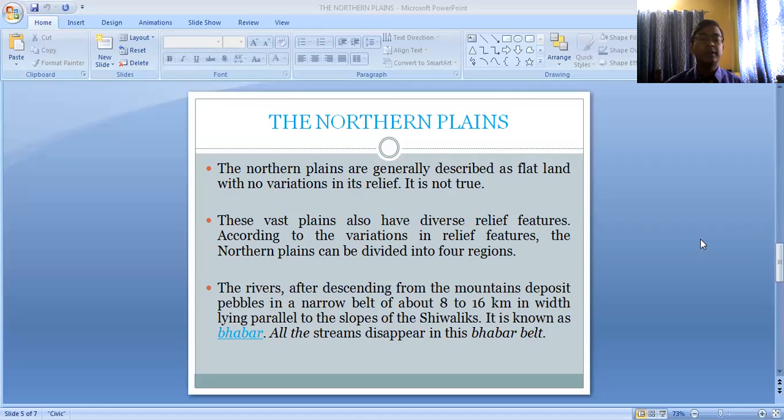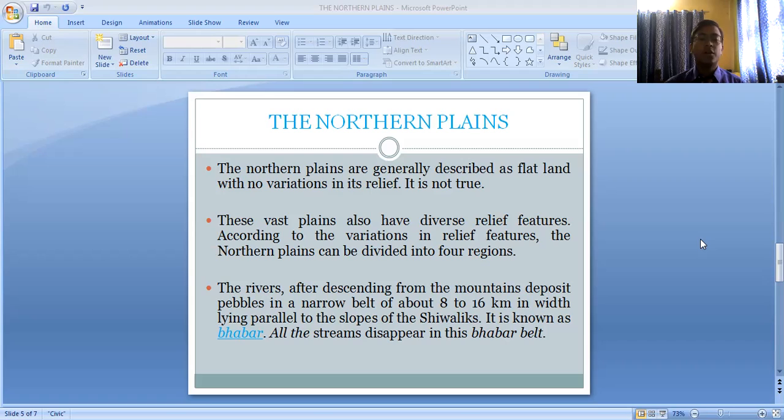Even in the northern plains, there are further subdivisions. There are differences in the characteristics of the northern plain, because some parts are highly fertile, and some parts are not so fertile. Some parts lie just near the foothills of the Himalayas, and some lie away from the Himalayan part. So the northern plains are not actually a flat land; there is a variation in its relief features.